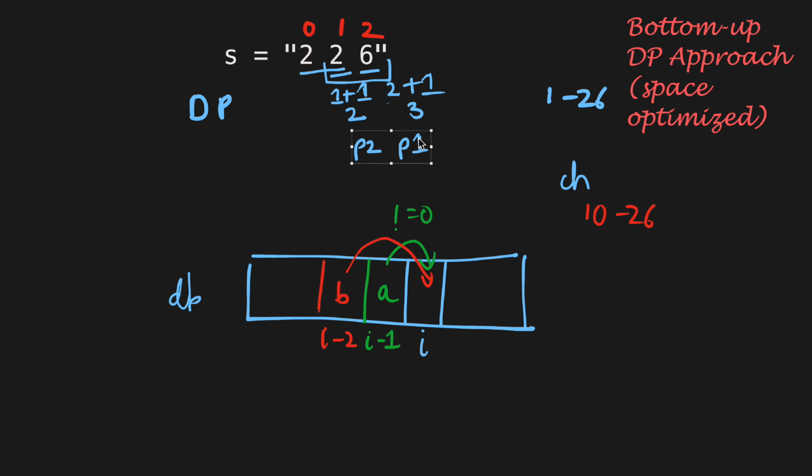Now the time complexity of this approach stays O(n), as we process every character of the string exactly once, but the space complexity optimizes to O(1), as we no longer store the entire DP table, but only the last two results, that is previous 1 and previous 2.